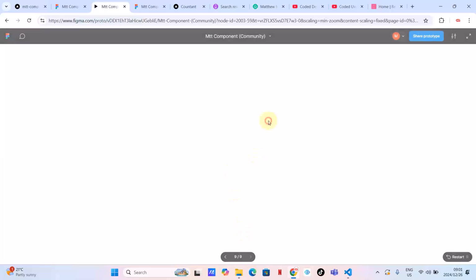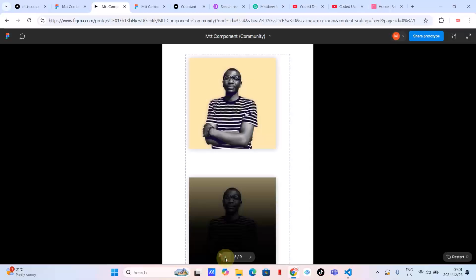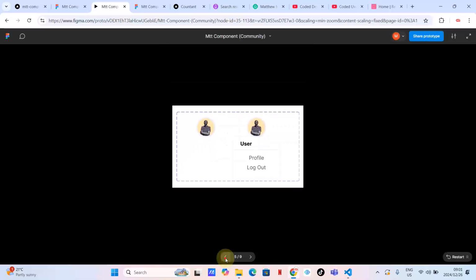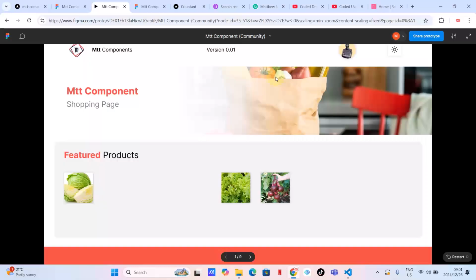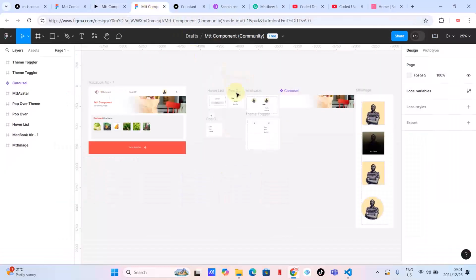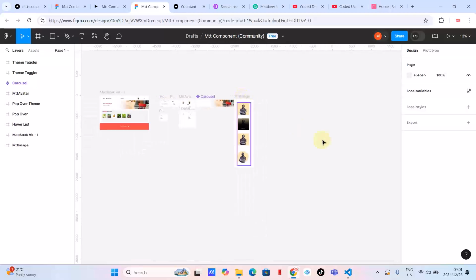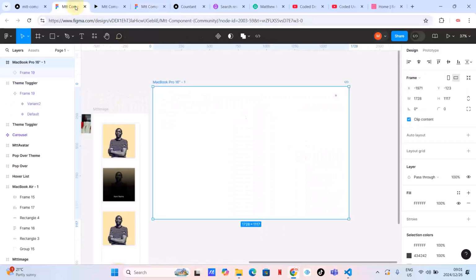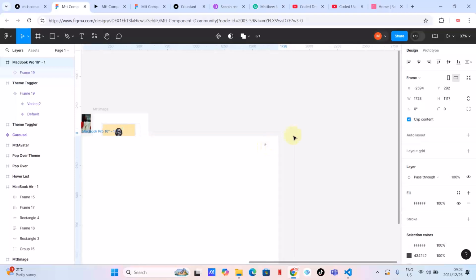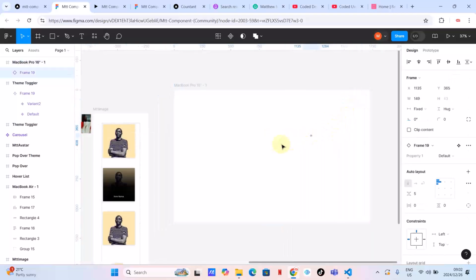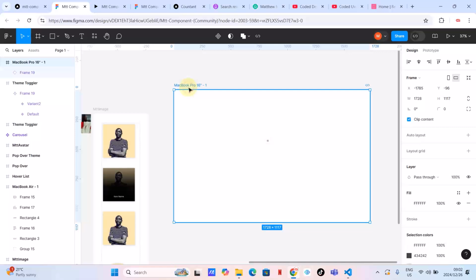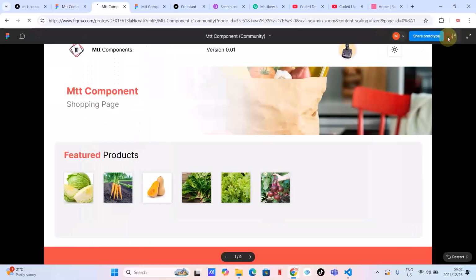let's say this is not what I want to present. My apologies about that. This is not what I want to present. This is an empty frame. Let's see, where is the other one? Not this one. Let's just go back. My apologies, guys. This is what I want, and I want this to be in the center. I want to click this MacBook Pro and I want to present.